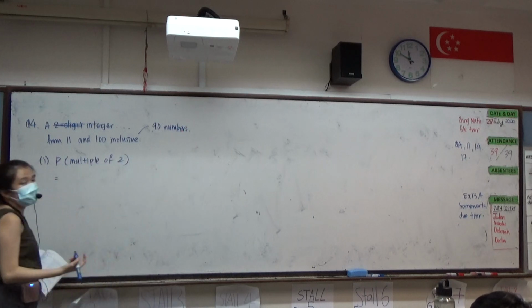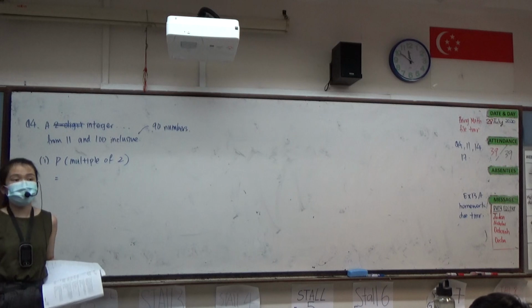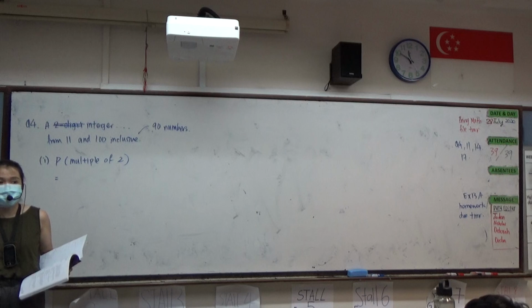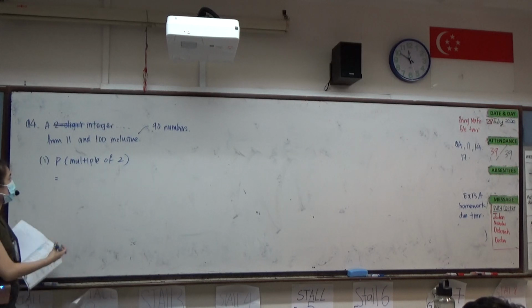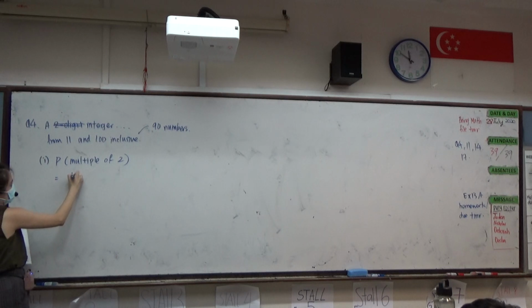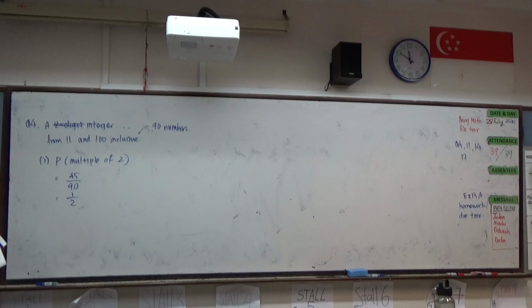If there are 90 numbers, half of them must be even, half of them must be odd. There's no issue because 90 is an even number and can be equally divided by 2. So we know that half will be even, because a multiple of 2 is an even number. So you can say 45 over 90, which equals half. If you actually wrote out all the numbers and counted, you will notice that there are 45 of them out of 90 numbers in total.